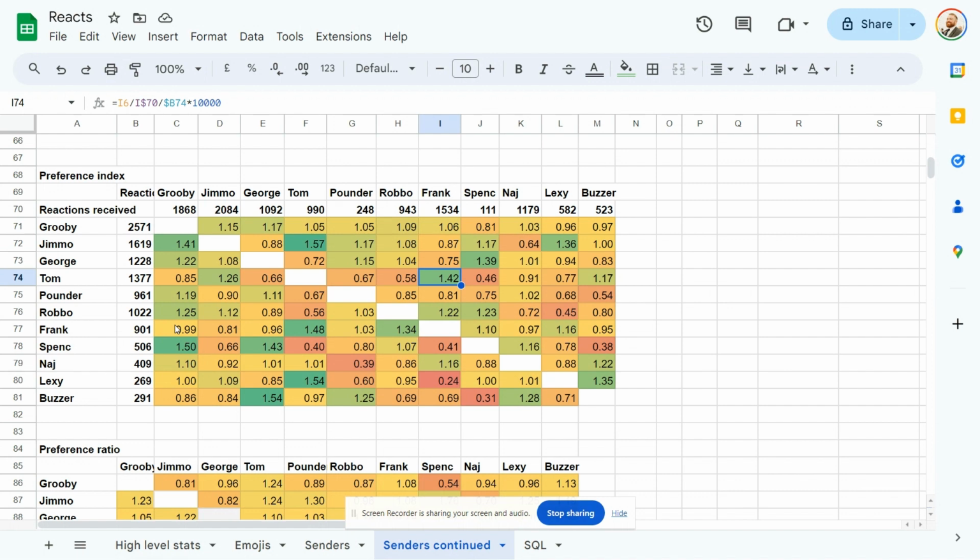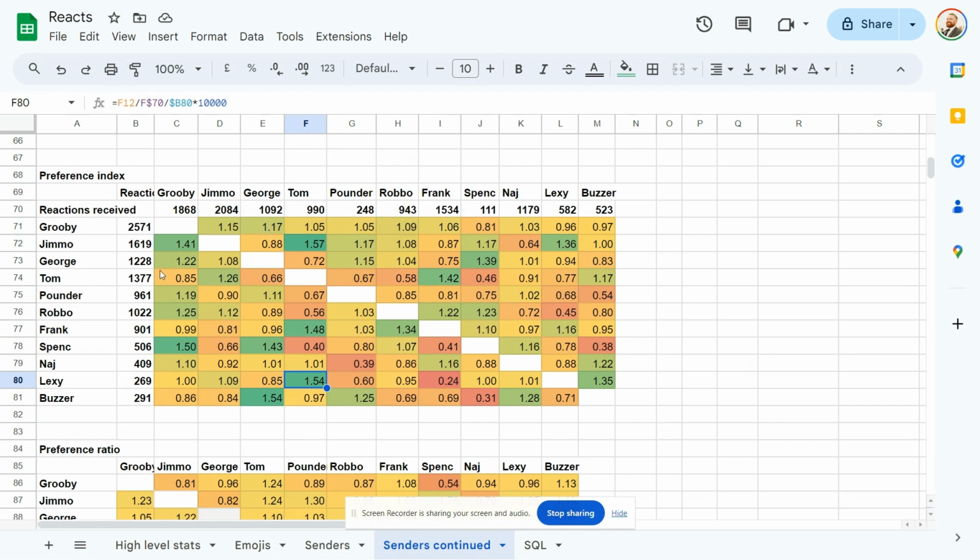Spensley has, sorry, let's go. Frank has got a bias towards Tom, Robbo. Spensley's got a high bias towards me, George, and Lexi's got a high bias towards Tom. So me, Pounder, Robbo, Nadge, we don't have a super high bias towards anyone.